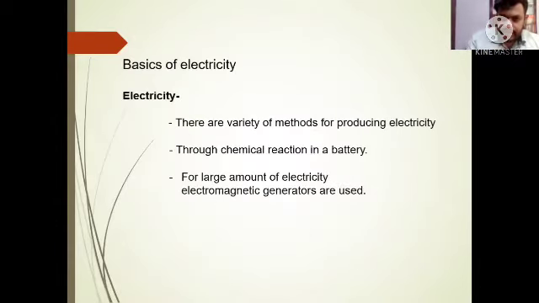Okay, now we can generate this electricity by different methods. In batteries and all, we are storing this energy in the form of chemical energy. If we need to generate a large amount of energy, we use dams, and we get solar energy, and otherwise we can use wind energy. These are different methods of generation of energy.